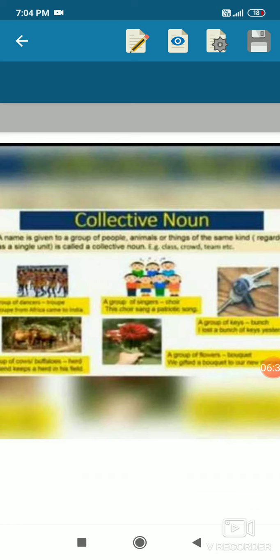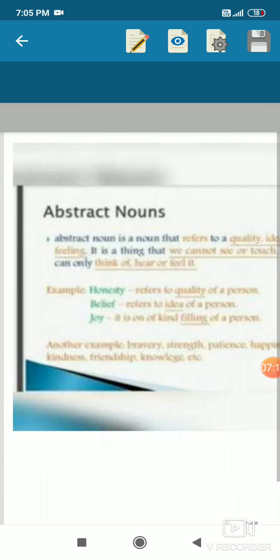Whenever we hear such words, the image of a complete group of people or things as a whole comes to our mind. That is known as collective noun. Like army is a group of soldiers. Class is a group of students. So here we are talking about a group of people or things as a whole, that is known as collective noun.